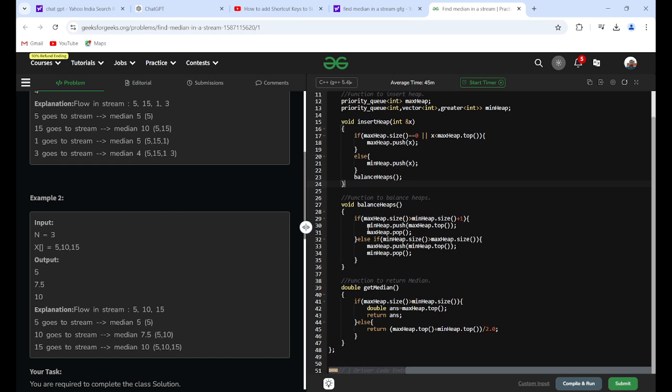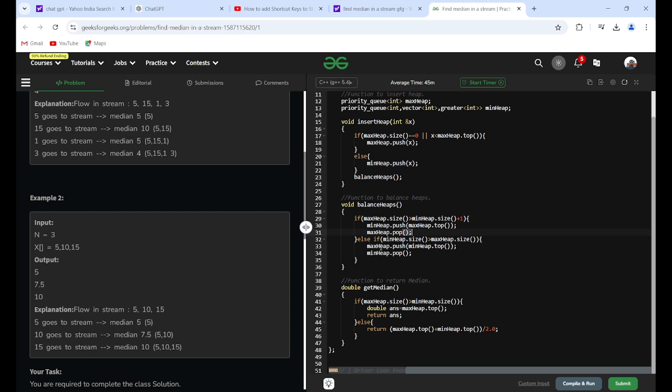Now you can see here, if the max heap size is greater than the min heap size plus 1, then we will move an element from the max heap to the min heap. We push the max heap's top element into the min heap, and we remove the max heap's top element.